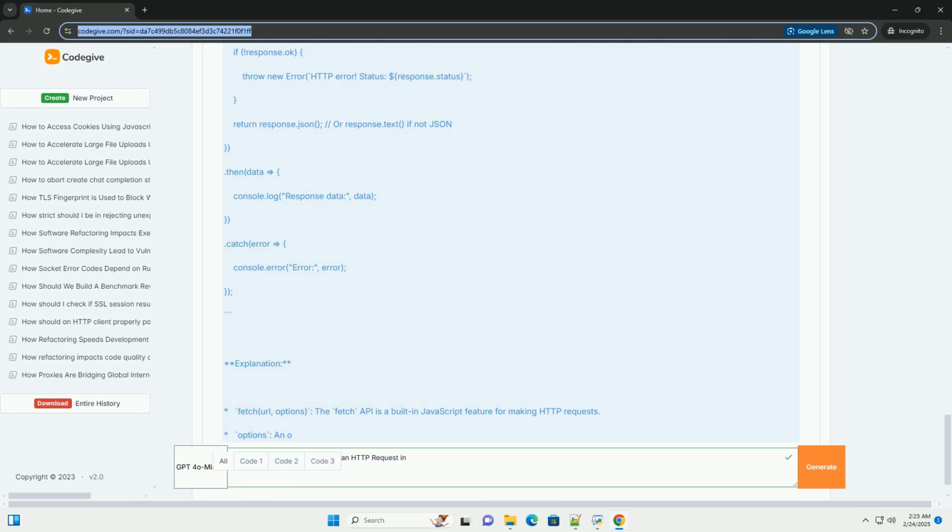HttpRequest.newBuilder starts building an HTTP request object. URI.create(URL) sets the URI, uniform resource identifier, for the request. .header(headerName, headerValue) adds a custom header.